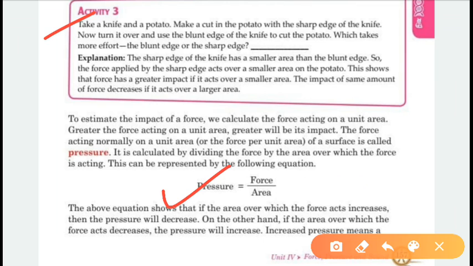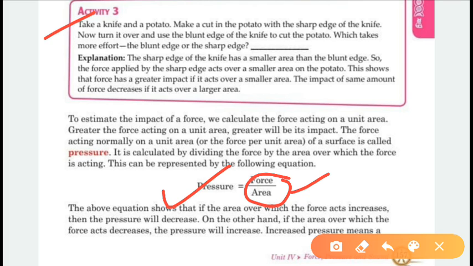So we use this formula, as we have studied, that pressure is dependent on force and area. So pressure is force per unit area. To estimate the impact of force, we calculate the force acting on a unit area. Greater the force acting on a unit area, greater will be the impact.